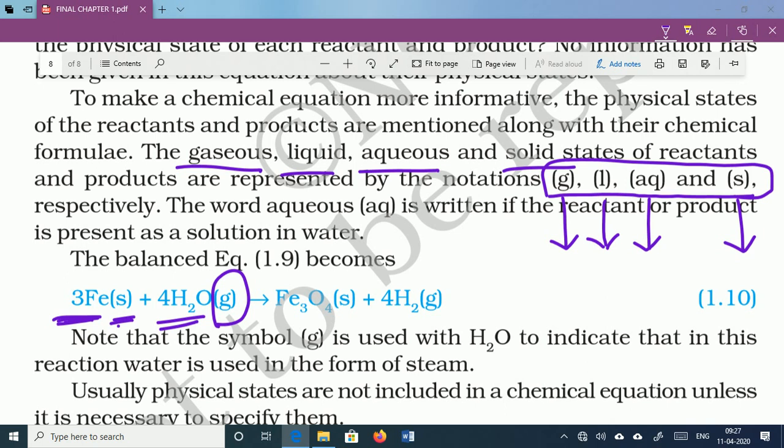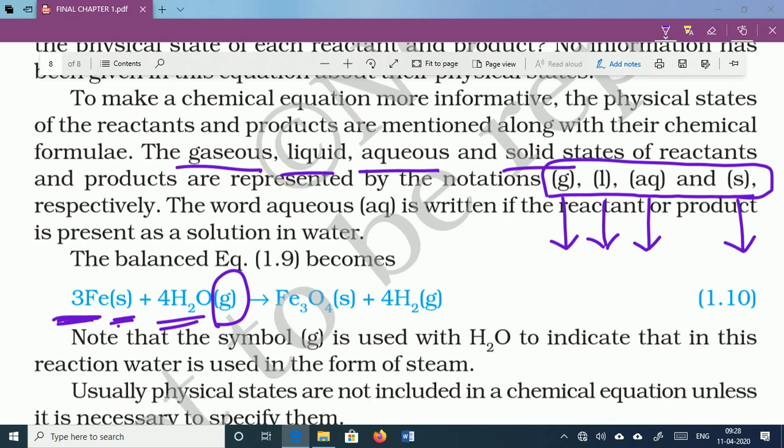What does it mean? It means that here H2O is used in the form of vapor, in the form of steam, not in the form of liquid. Why? Because liquid H2O is not capable of reacting with the Fe quickly. So steam is required for the reaction with the Fe, and that's why we use the steam here.